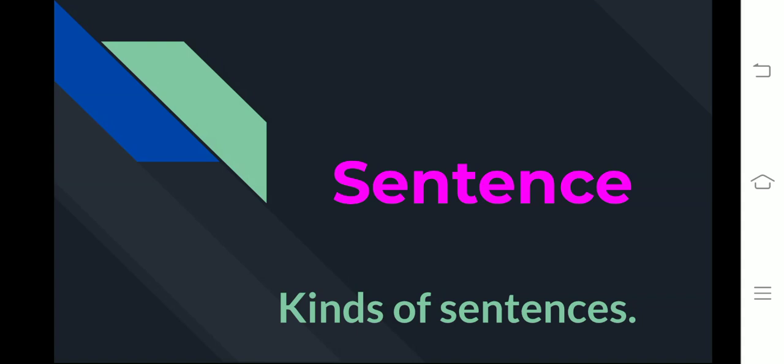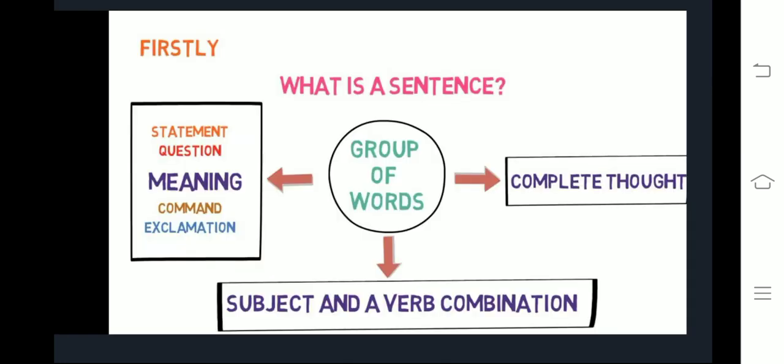Today we are going to learn about sentences, what they actually are and different types of sentences. So let's get started. Firstly, what exactly is a sentence? Sentence क्या है? Sentence is a group of words and it has three important points. First, it expresses a complete thought or idea. ये एक सोच और समझ प्रोड्यूस करता है.